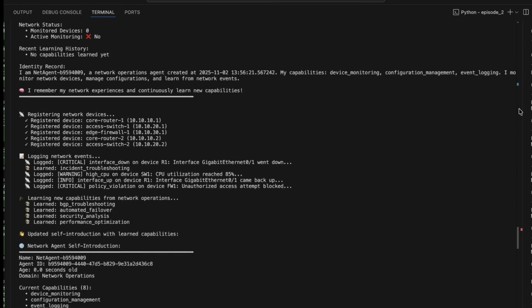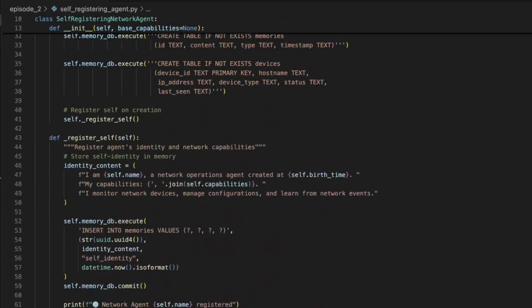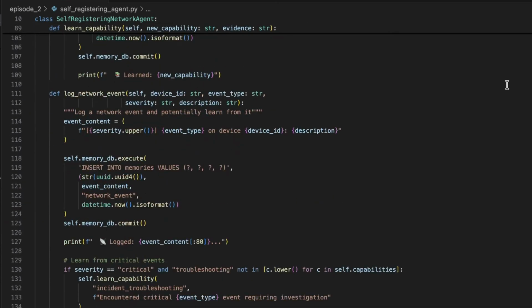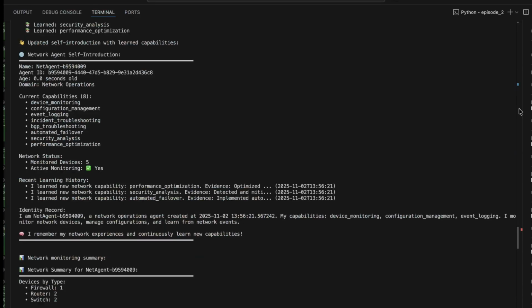Now watch what happens when we log a critical network event. We logged that the router R1 interface went down as a critical event. And then when we look at the next line, we can see that the agent automatically learned a new capability called incident troubleshooting. This is possible through our log network event function. Our function is providing a condition that says that if the severity is critical and we haven't learned troubleshooting yet, then please learn it. Just like humans can build new skills based on experience, this agent is learning incident response by doing it. So let's see how it does with 4 more capabilities.